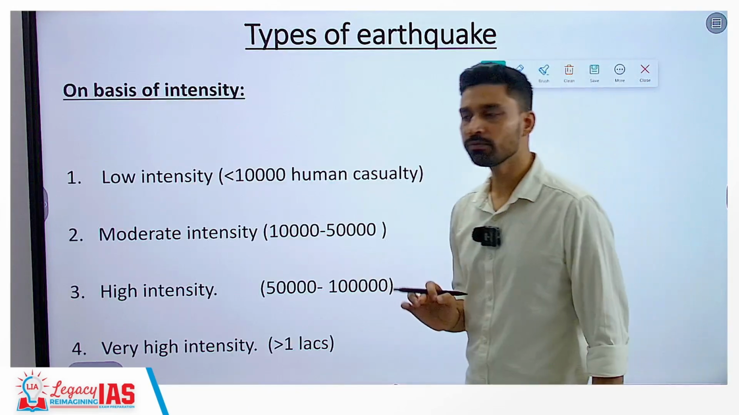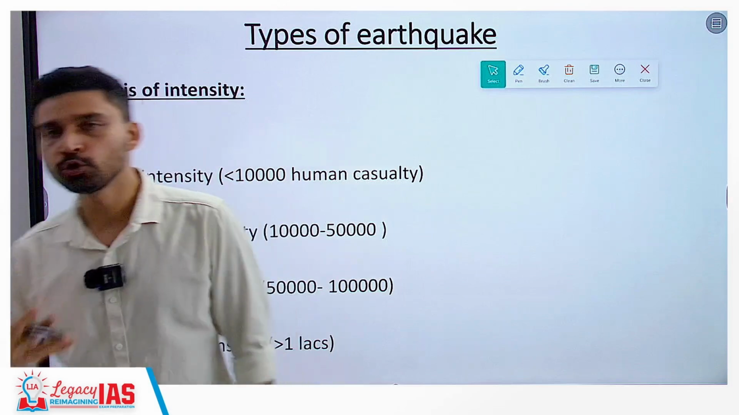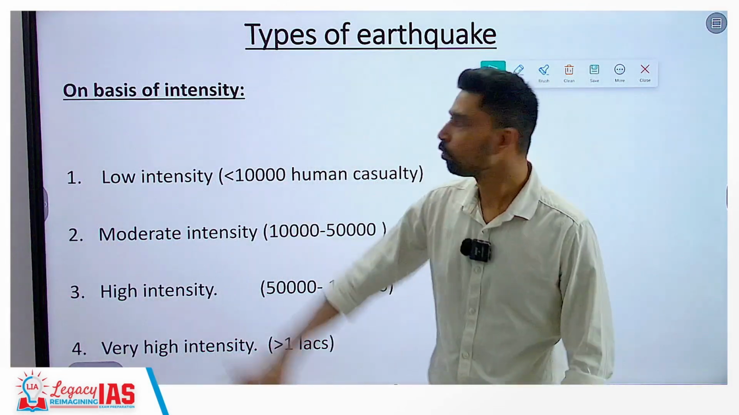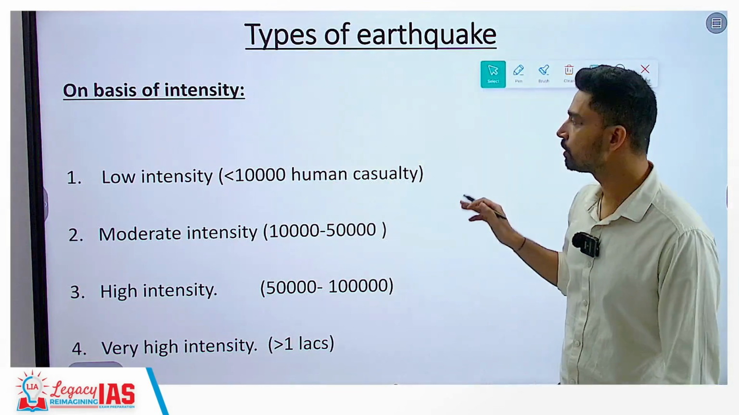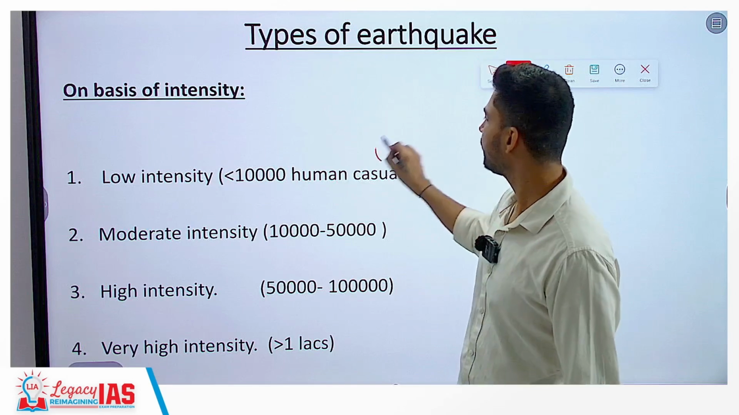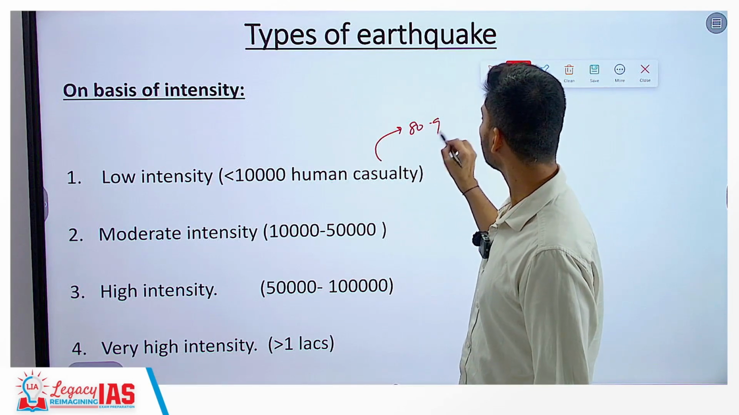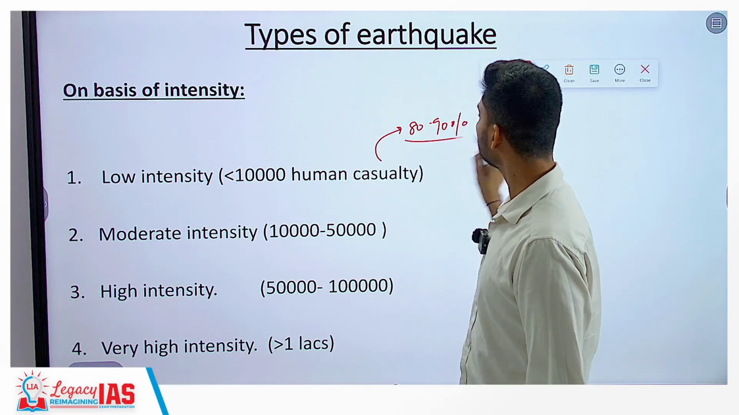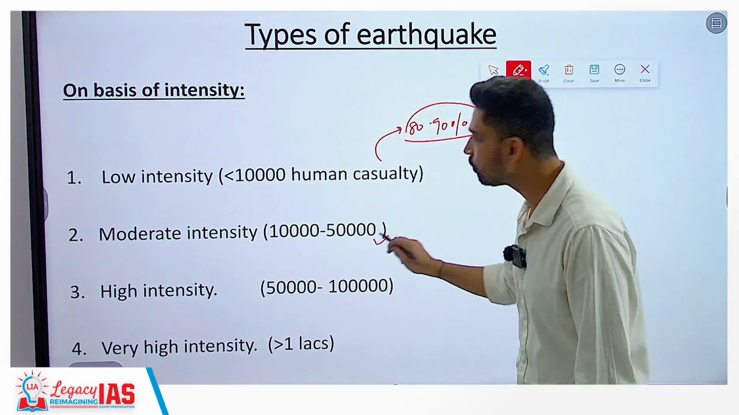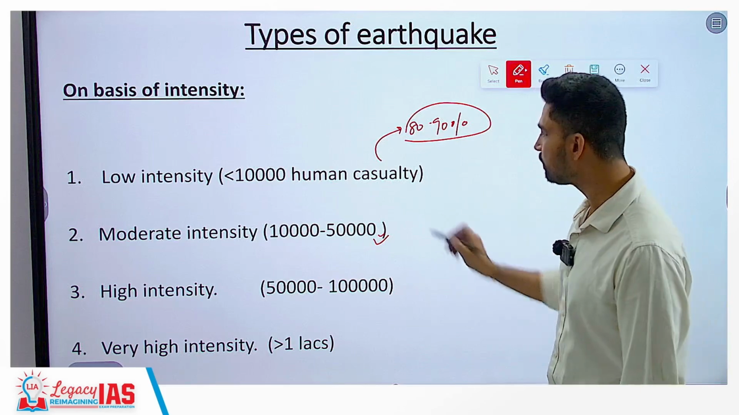The third basis of classification is on the basis of human life lost as a result of the earthquake. If human casualty is limited up to 10,000, we call it a low intensity earthquake, and almost 80 to 90% of earthquakes that occur on earth belong to this category. If human life lost is between 10,000 to 50,000, it is referred to as a moderate intensity earthquake.